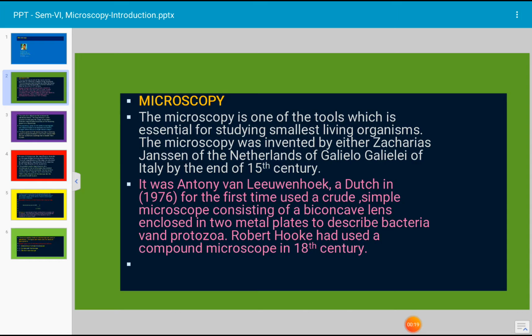The microscope was invented by either Zacharias Janssen, a scientist of the Netherlands, or Galileo of Italy, by the end of the 15th century.